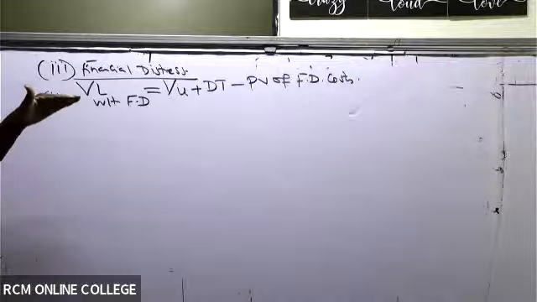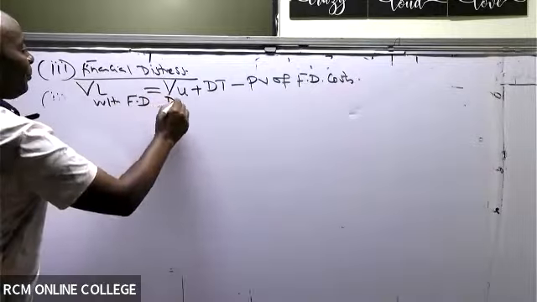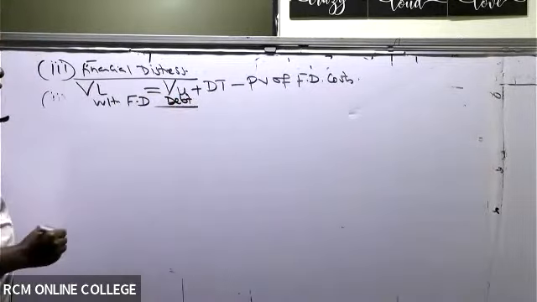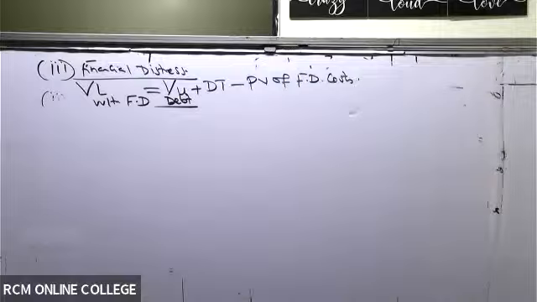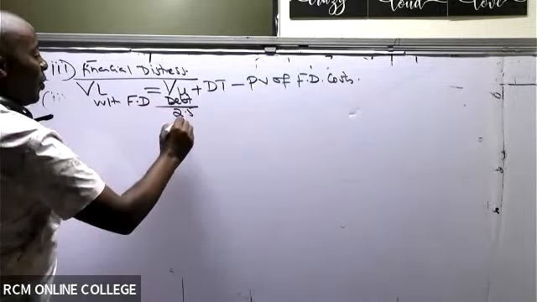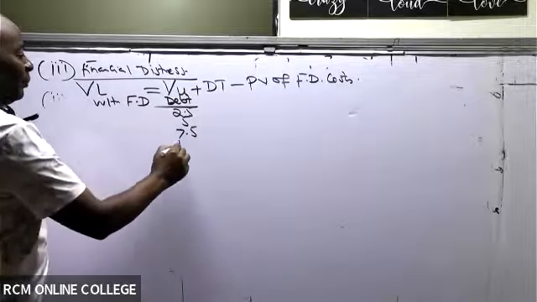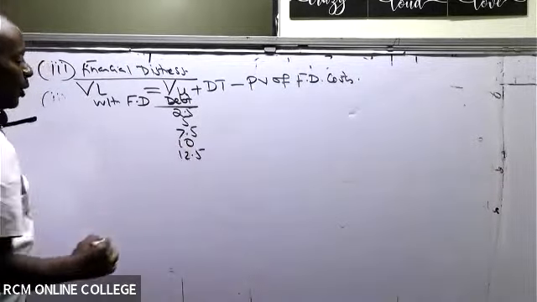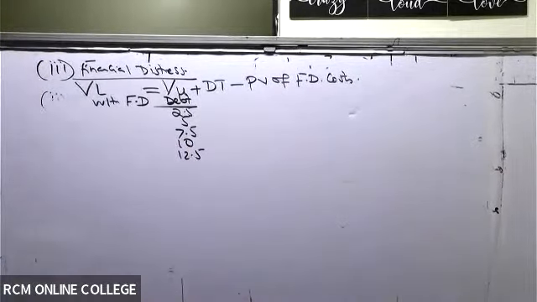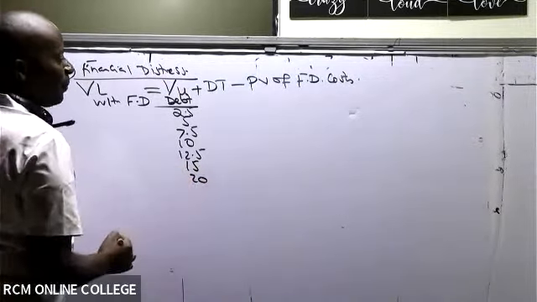We are going to do this at the various debt levels, which fortunately we now have. The debt levels here are 2.5, 5, 7.5, 10, 12.5, 15, and 20.